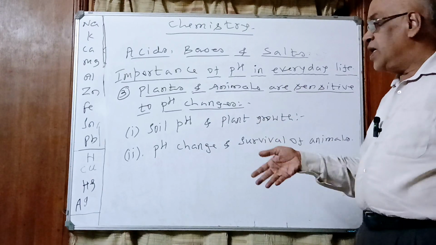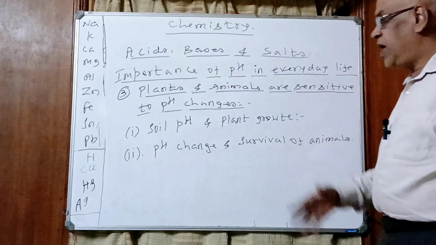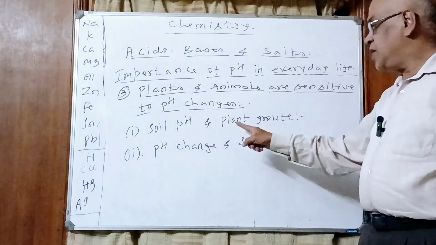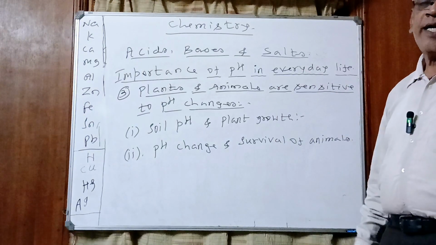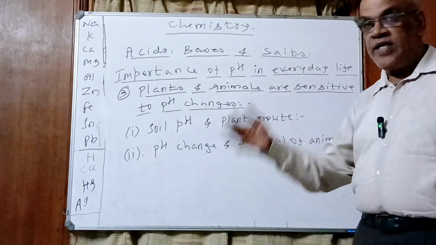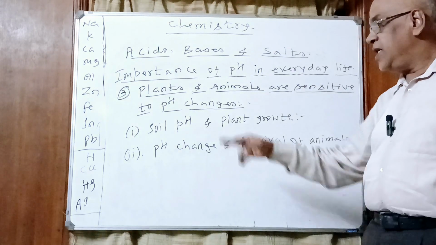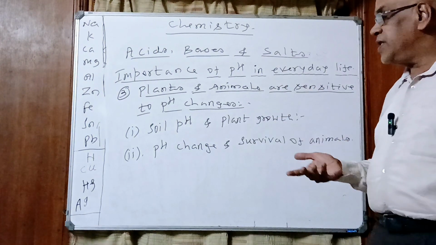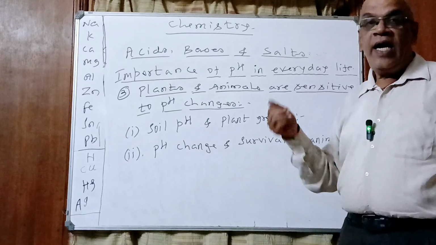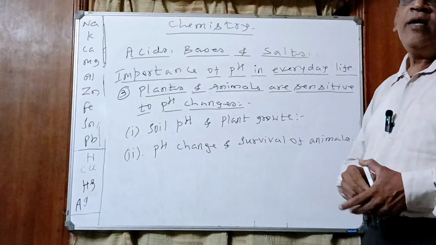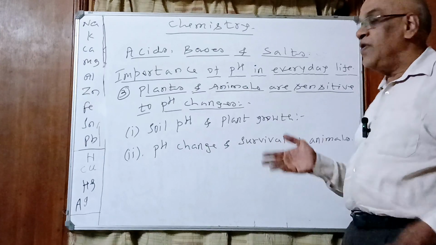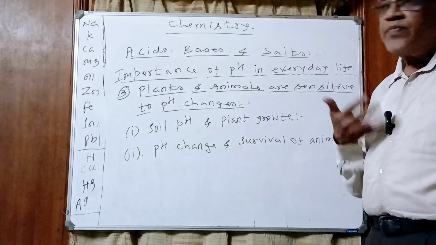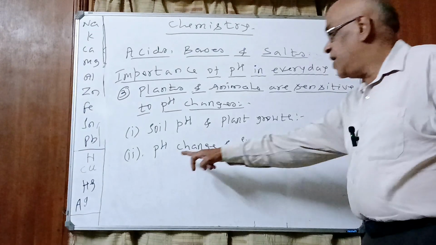When they grow crop, after sowing the seeds, watering the plant, and adding fertilizer, they check the growth of the plant. Sometimes when the growth of the plant is affected, they come to know that due to the addition of fertilizer, the pH of the soil has changed. So what do they do? They add bases to reduce the acidity of the soil. Thereby they can expect the best growth of the plant and a good crop.